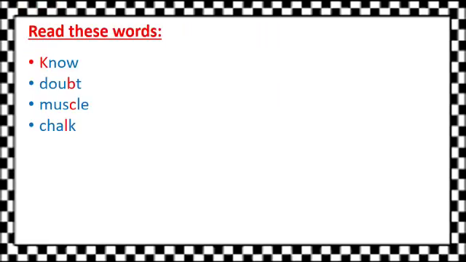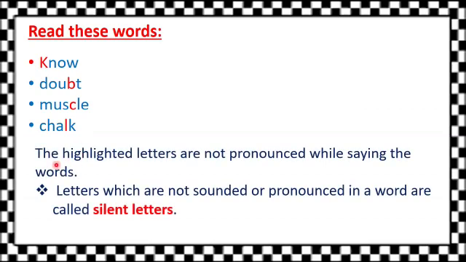Read these words: doubt, muscle, chalk. So now here students, the highlighted letters are B, C, L. The highlighted letters are not pronounced while saying the words. Letters which are not sounded or pronounced in a word are called silent letters.